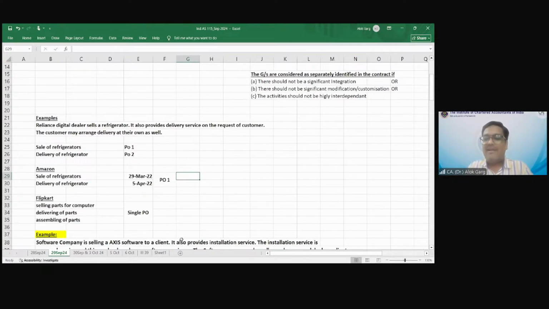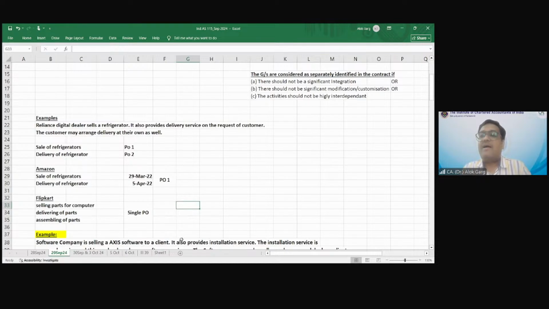So that is why for all these e-commerce companies, when they deliver the goods to the customer, then only they will recognize the revenue. And for example, if installation is also there, they should not wait for installation. They can recognize the revenue when they deliver the goods, right? इंस्टॉलेशन का जो पोर्शन है वो बाद में रिकॉग्नाइज करते हैं, but रेफ्रिजरेटर सेल का कर लेते हैं डिलीवरी पे, right? Now third example, Flipkart.